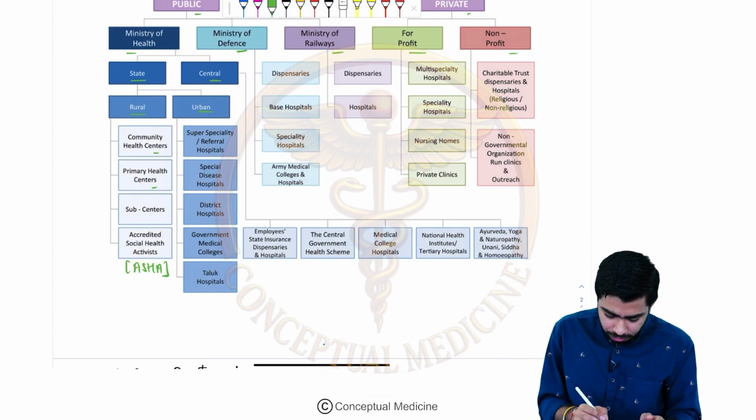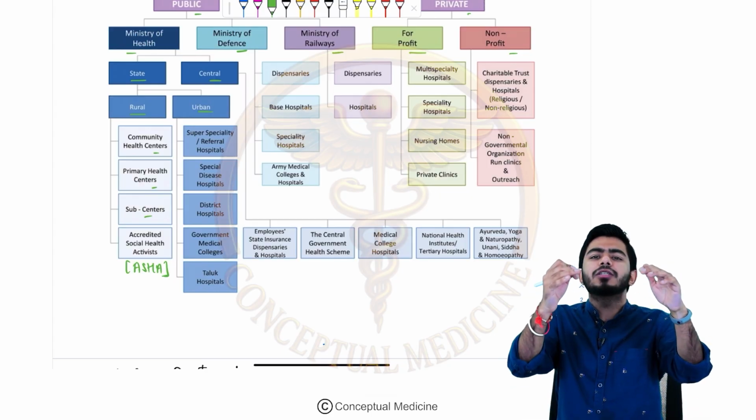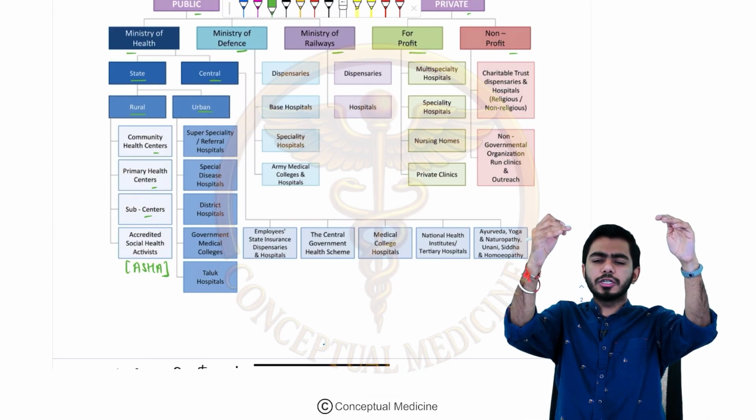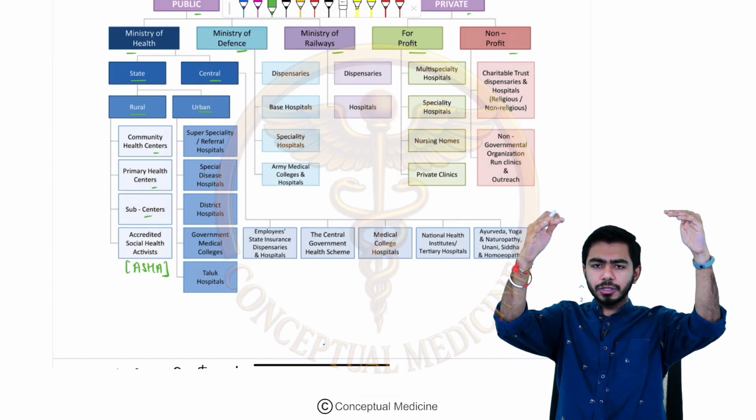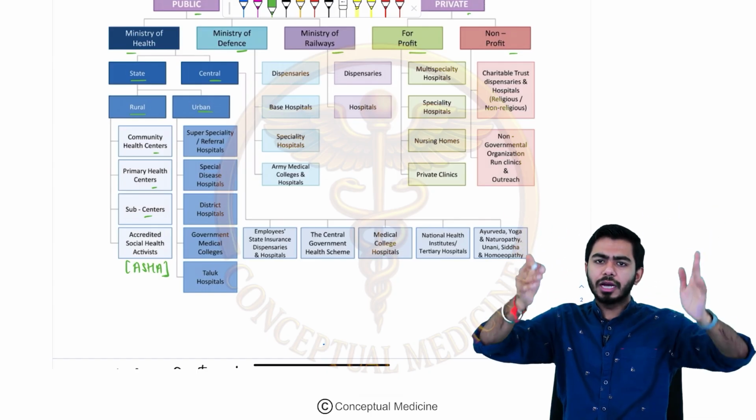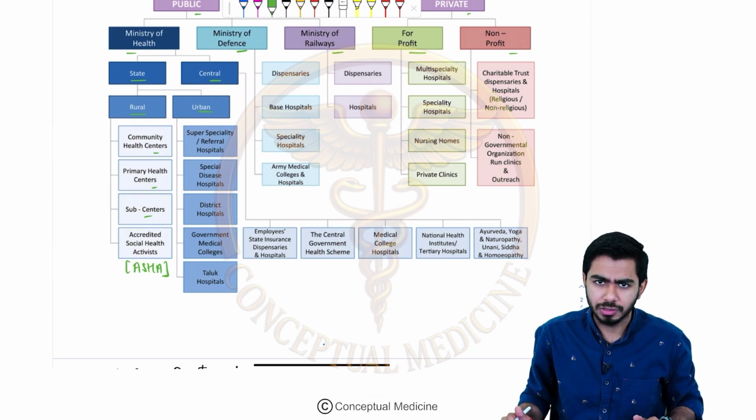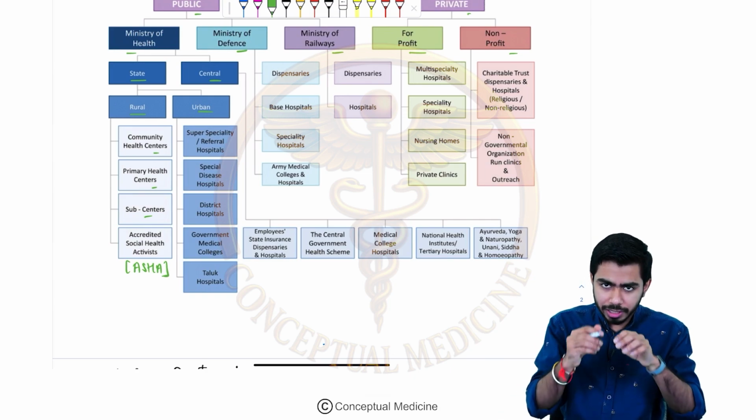Then above that, sub centers are working. Above that, primary healthcare centers are working. Above that, community healthcare centers are working. Above that, sub-district hospital, then district hospital, and then after the district hospital, as I told you, tertiary care hospitals are working. So over here, this is the category in the rural areas.